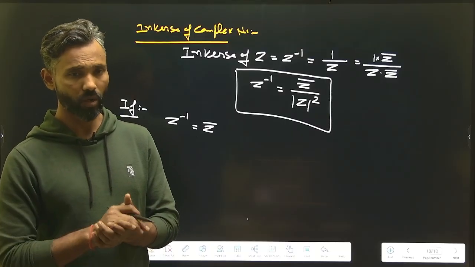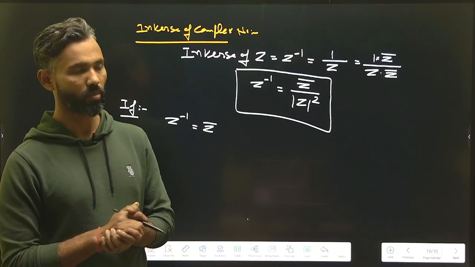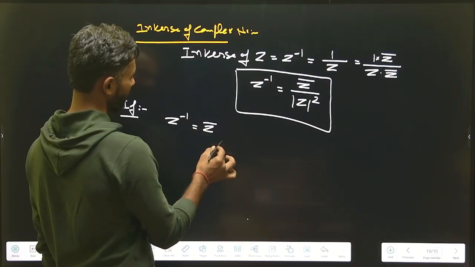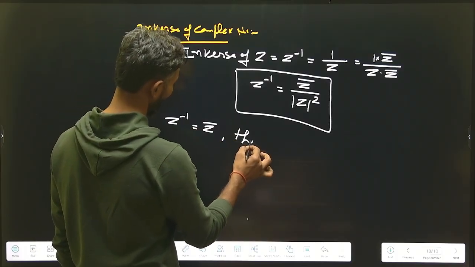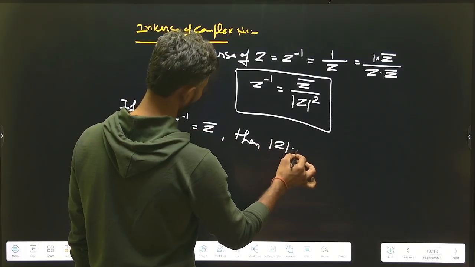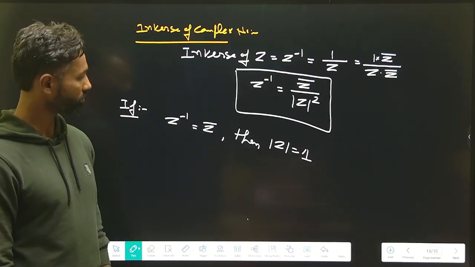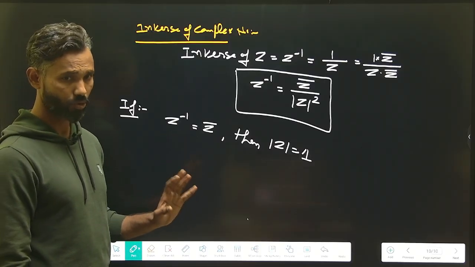There is only one condition. If z inverse equals z conjugate, then always remember, modulus z must be equal to 1. Always have this thing in your mind.